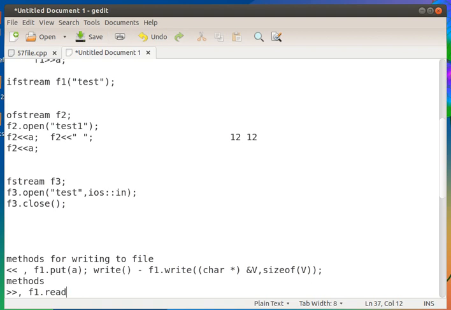Ch means, f1 dot not read, f1 dot get. f1 dot get is the single character reading. So get and put are the methods. Put means for writing a character and get for reading a character.